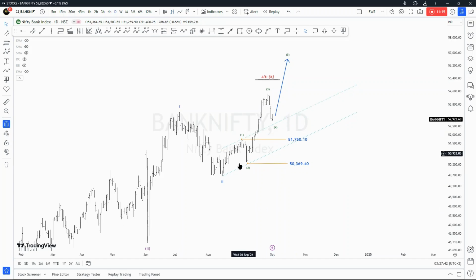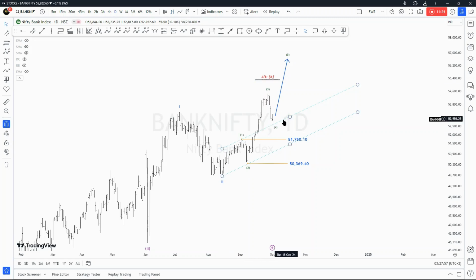So we have broken out of the Kennedy base channel right at this point, and then we saw this voluminous move to the upside, which is, I think, wave one, two, and then three, and then four right there.